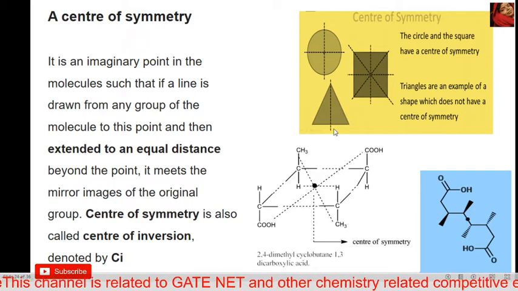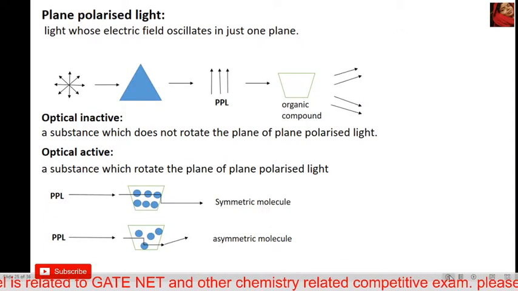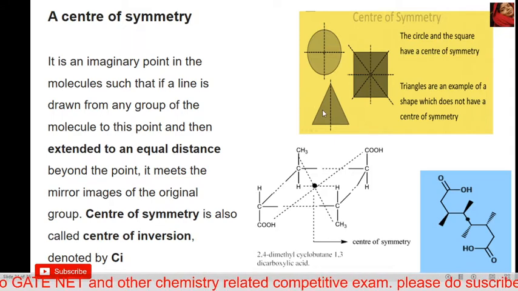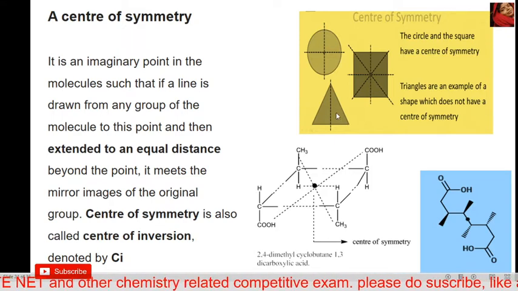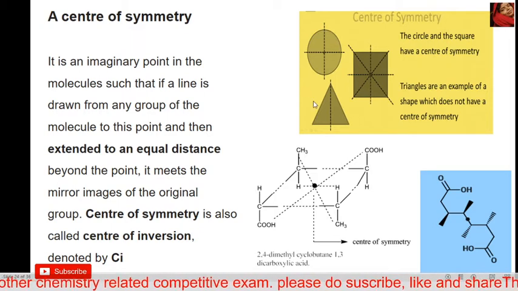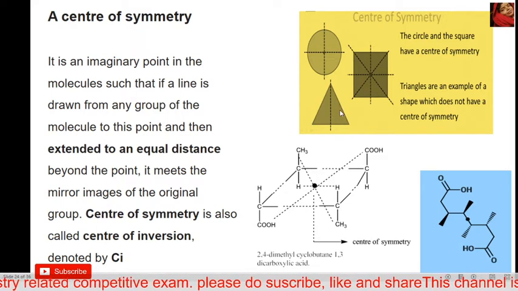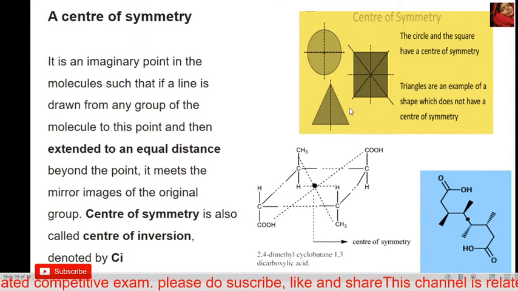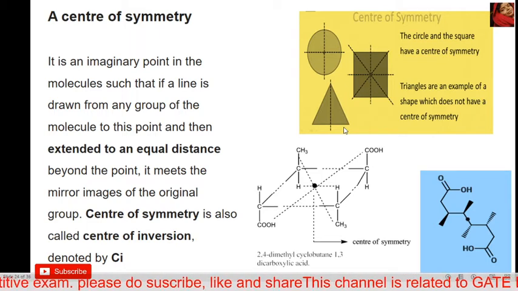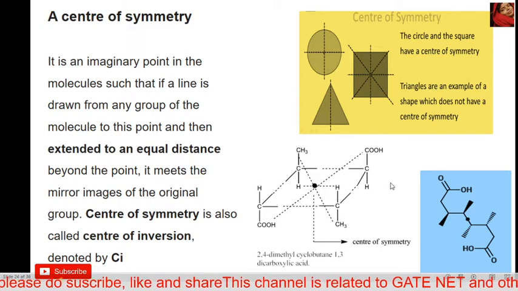In case we pass an imaginary line from this point to the center, then pass through the center, here is a conical point, but here is not a conical point, and also here is a conical point, but here is not a conical point. It means this compound does not present an inversion center, a center of symmetry.